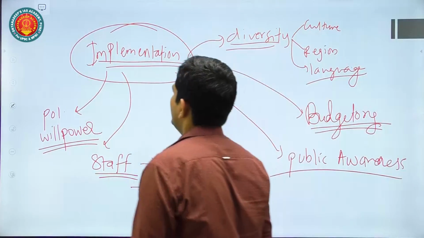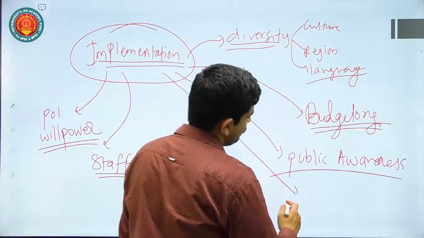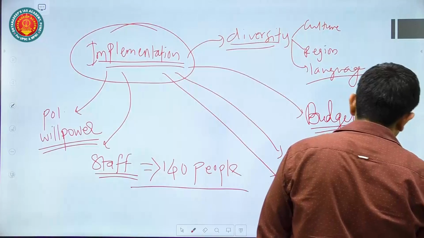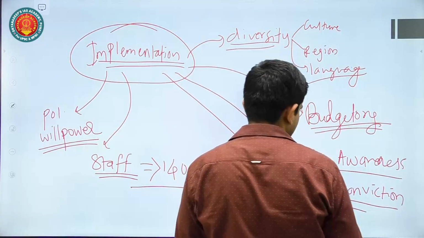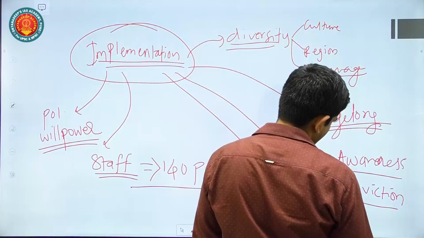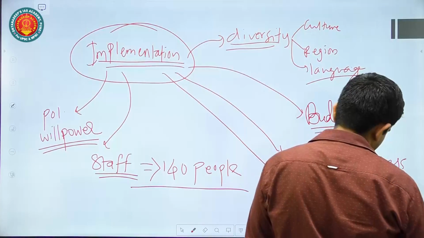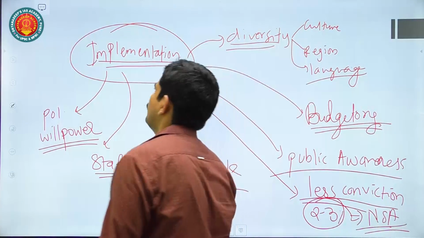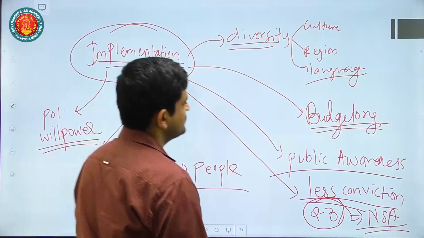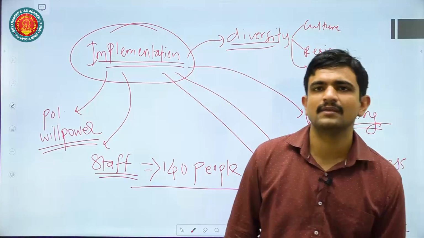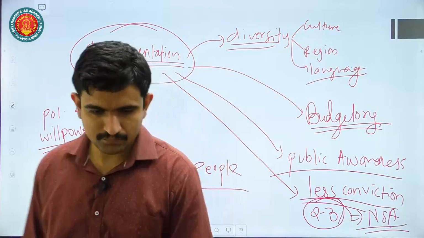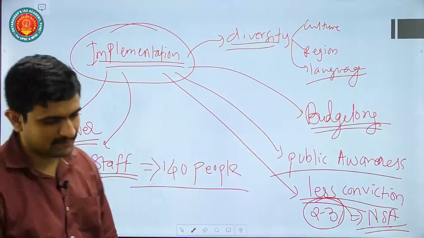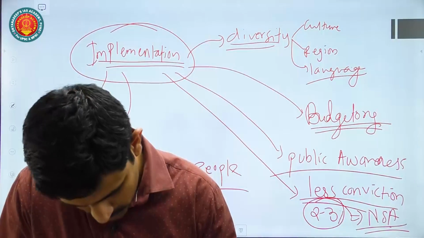Then another thing is that despite violation of law, there is a low conviction rate. For example, in some of the laws, the conviction rate is just 2 to 3%. You have the National Security Act, etc. The conviction rate is very low because there is a lack of evidence in these cases. So laws will have some limitations because of all these factors. All these factors you can mention.